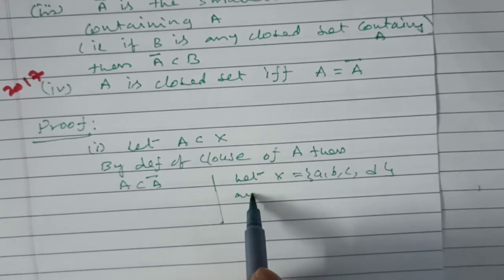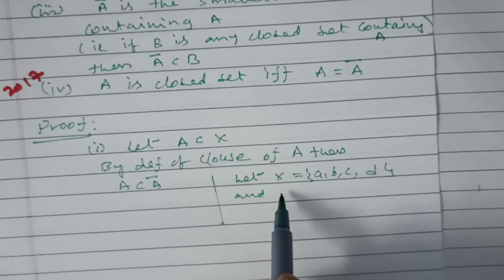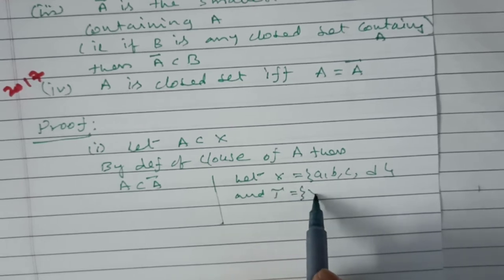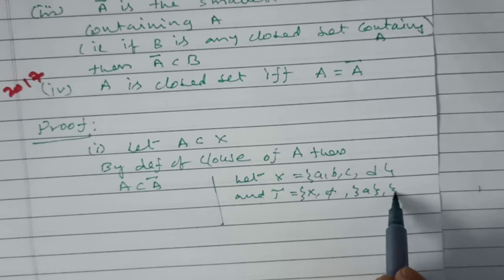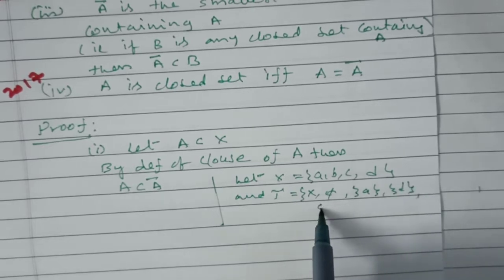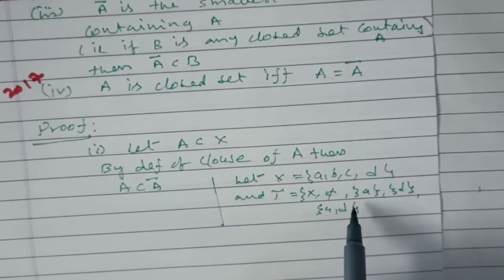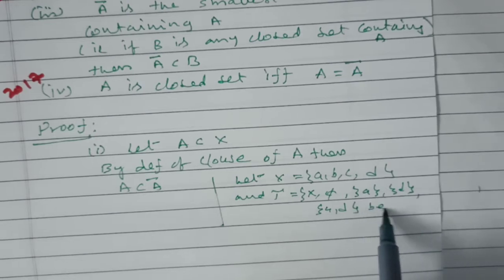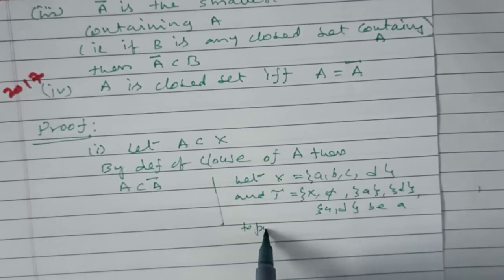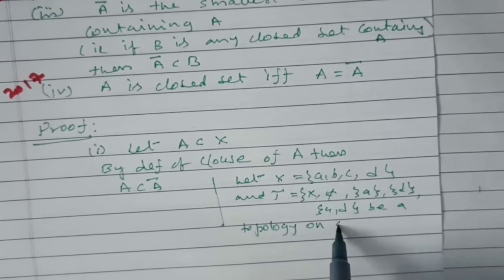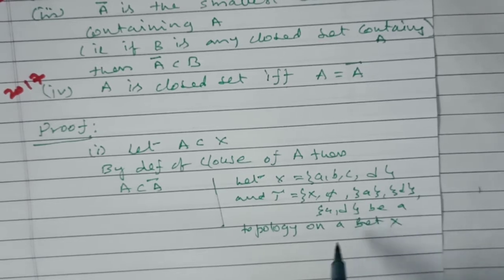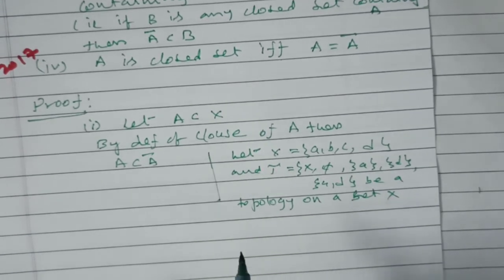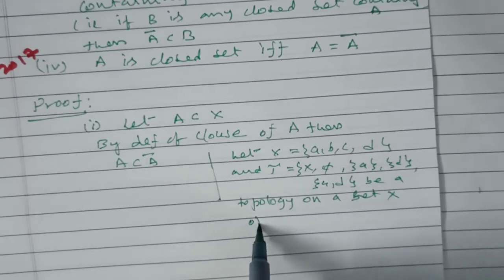Let X be equal to {A, B, C, D}, and tau be equal to {X, phi, {A}, {D}, {A, D}}, a topology on the set X. Next, open sets.